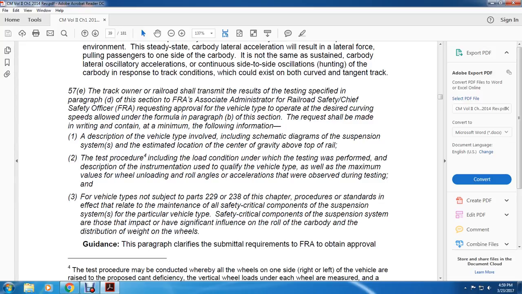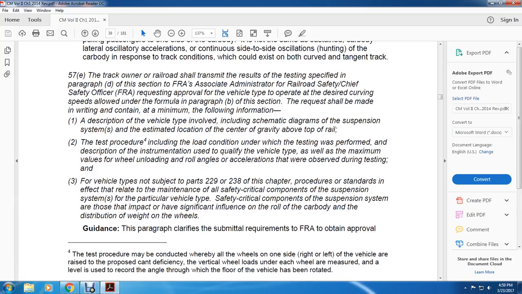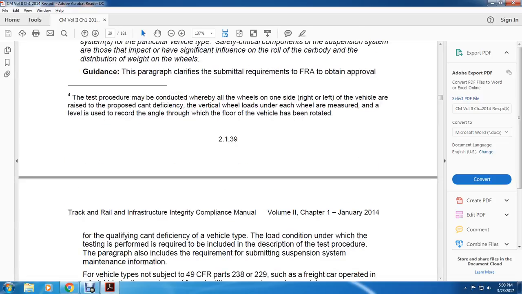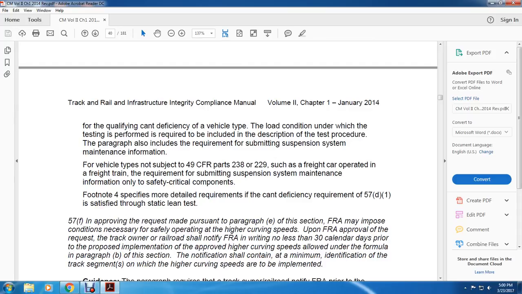3. For a vehicle not subject to Part 229 or 238 of this chapter, procedures for the standard effect of the remaining for all safety critical components of the suspension system of the particular vehicle type. Safety critical components of the suspension system are those that have a significant influence on the roll of the car body and the distribution of weight on the wheels. Guidance: The paragraph clarifies the submittal requirements for the FRA to obtain approval for qualifying cant deficiency of the vehicle type. The loading condition under which the test is performed is required, including a description and test procedure. The paragraph requires submitting suspension system maintenance information. A vehicle type that is not subject to Title 49 CFR Parts 238 and 229, such as a freight car operating on a freight train, is required to submit suspension system maintenance information on safety critical components.